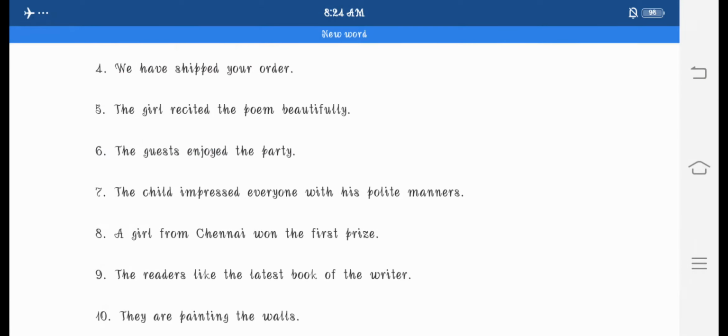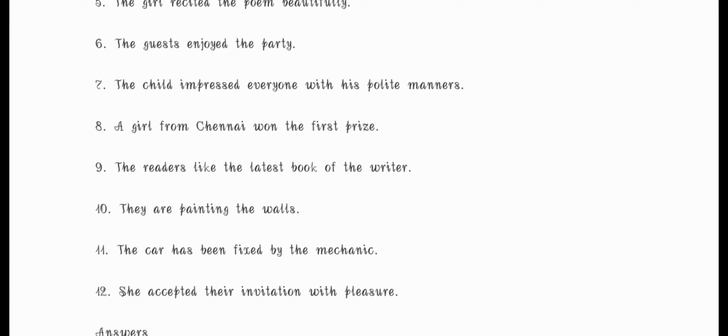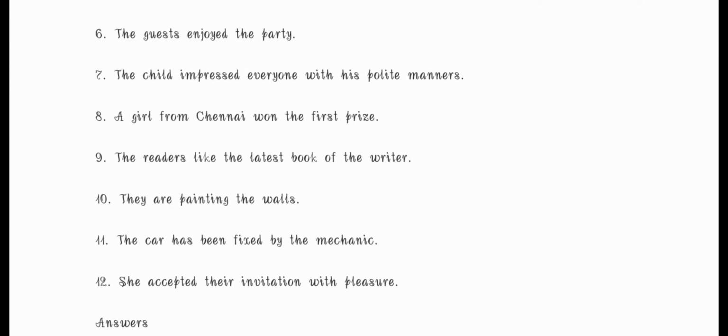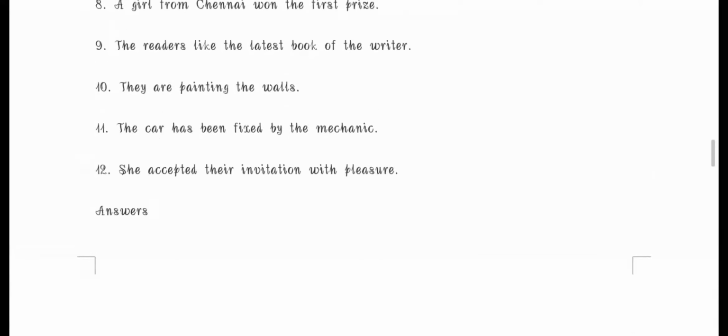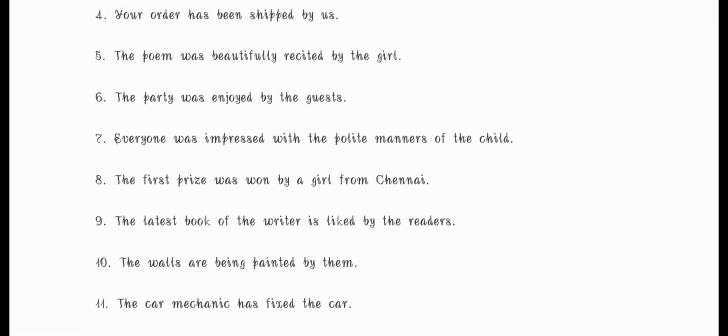Then the guest enjoyed the party. The party was enjoyed by the guests. The child impressed everyone with his polite manners. Everyone was impressed with the polite manners of the child. A girl from Chennai won the first prize. The first prize was won by a girl from Chennai. The readers liked the latest book of the writers. The latest book of the writer is liked by the readers.